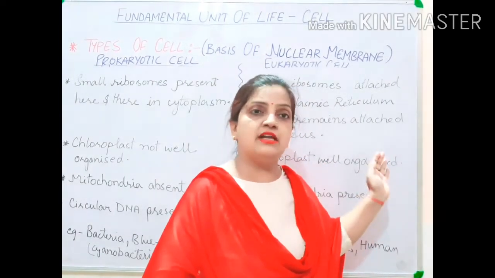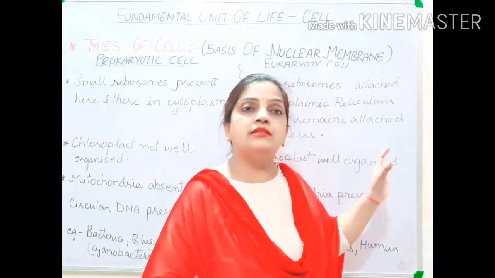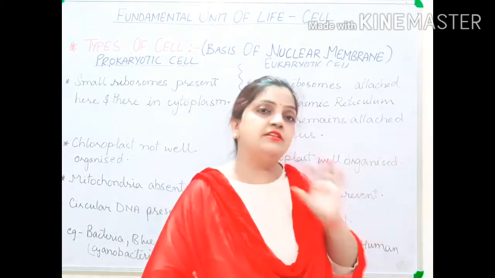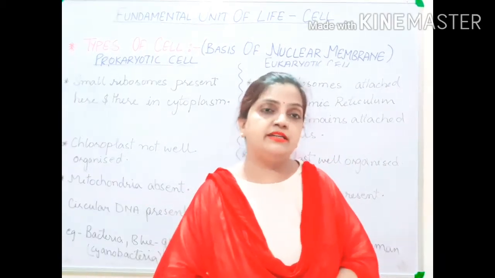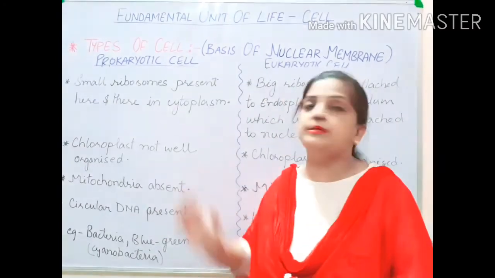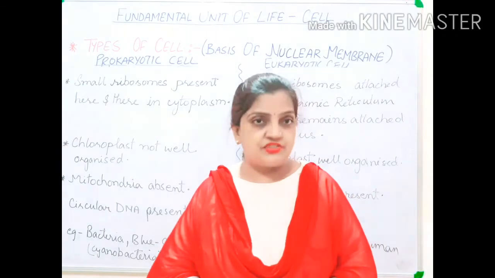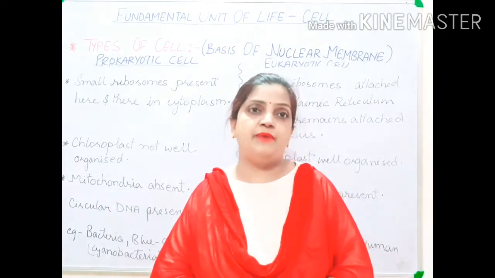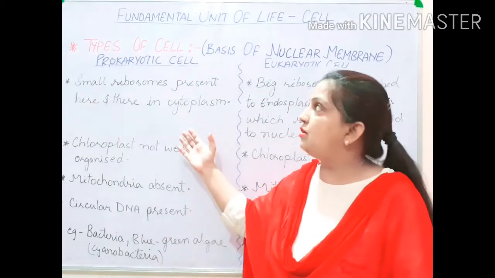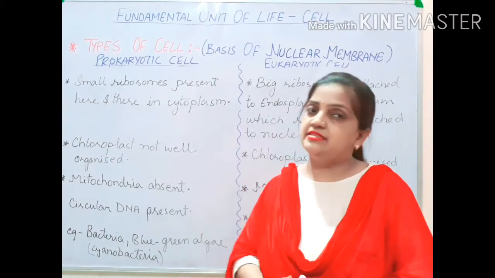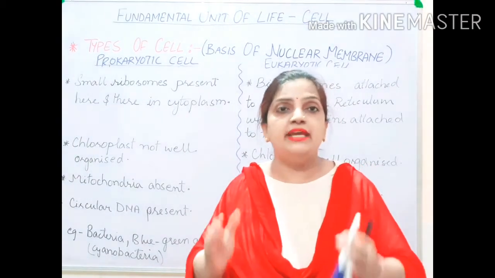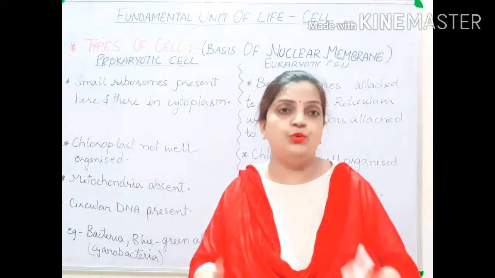When you understand the eukaryotic cell, and all the structures present in it are clear, you can easily understand the prokaryotic cell also. So now let us move to the structural part, the diagram part of the prokaryotic cell and eukaryotic cell, which will clearly make out the difference between both.